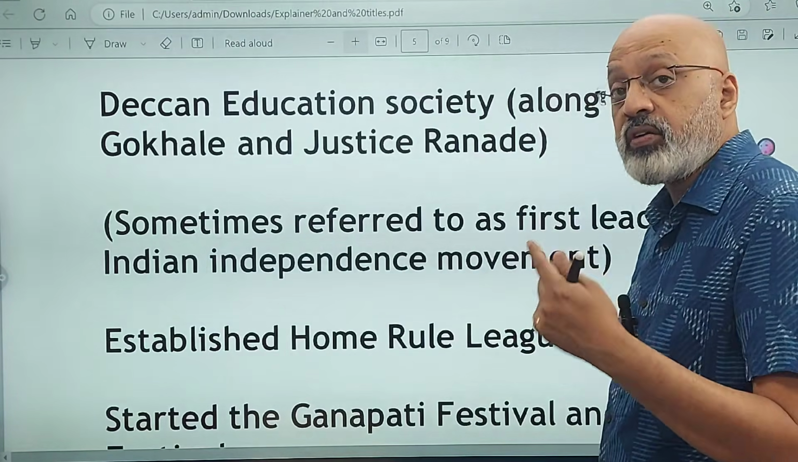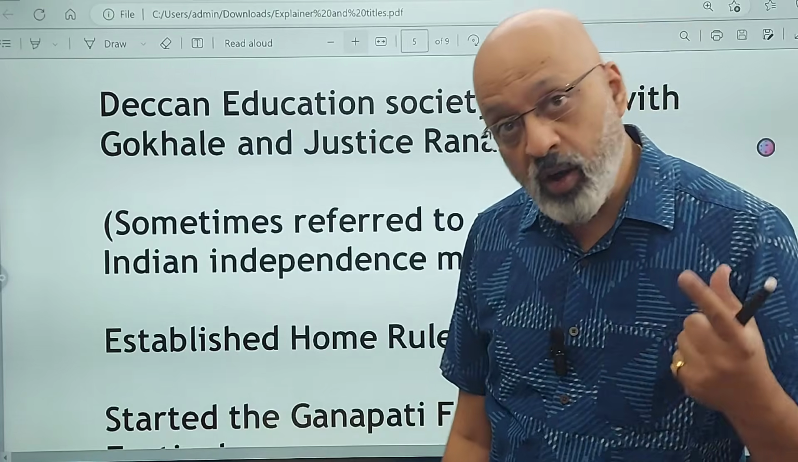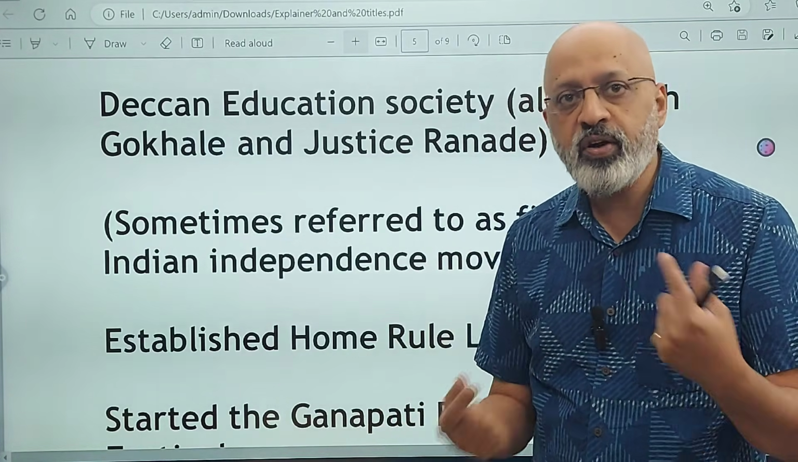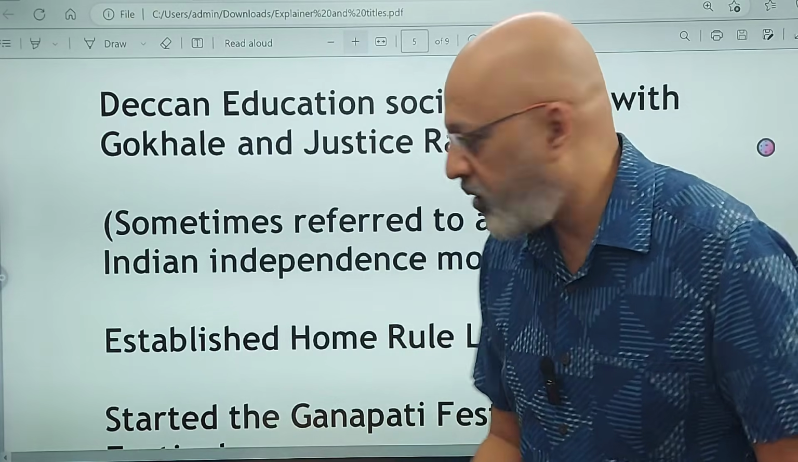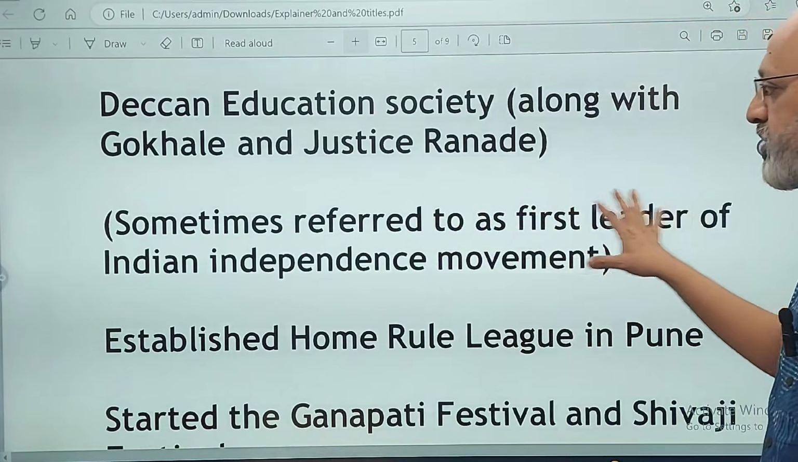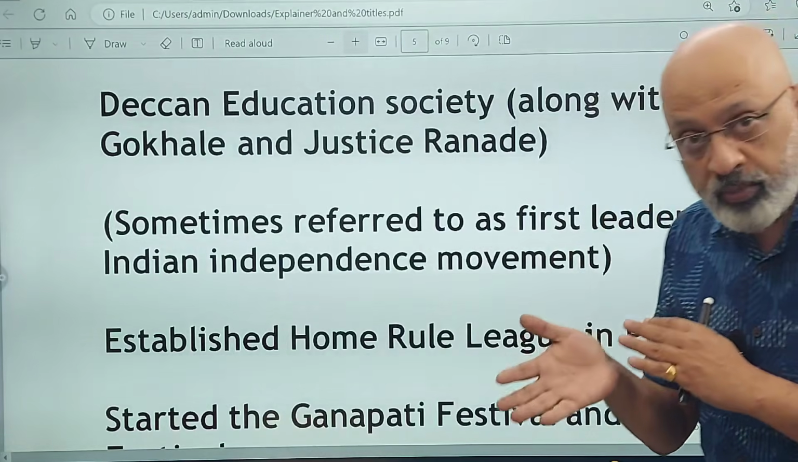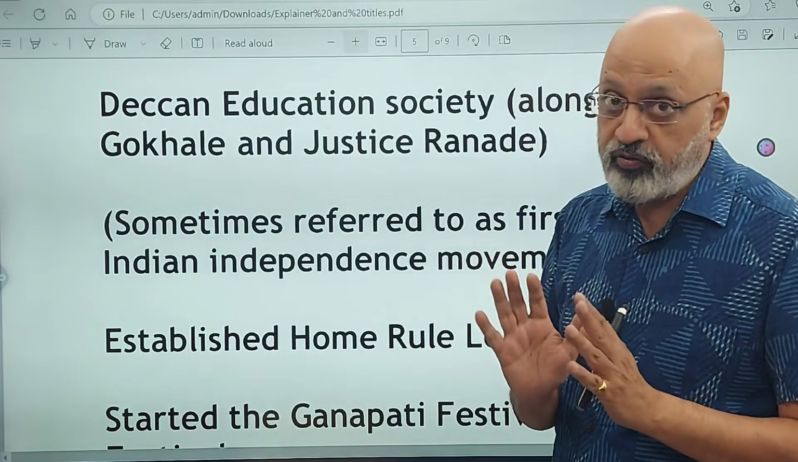I saw this in some civil services test papers; I check there too. I try to get as much information to check, cross check, verify, reference everything. So there he is also referred to as the first leader of the Indian independence movement. I don't know who thought of him like that, but definitely this is again one reference which is given.